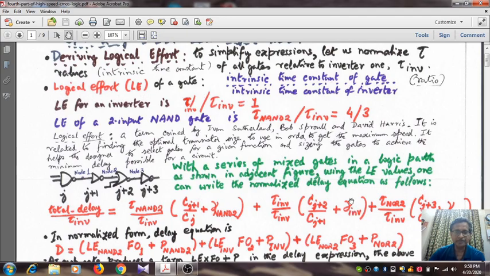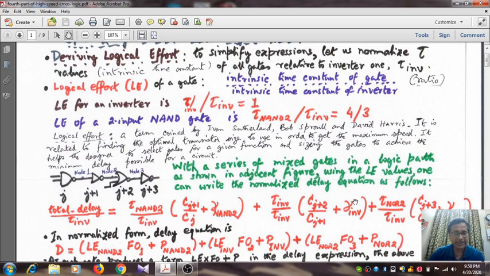Okay, so you know the self capacitance depends on the layout of an inverter, and for the inverter, self capacitance is nothing but the effective capacitance multiplied by W plus 2W, and the input capacitance consists of the product of Cg, that is gate capacitance per unit length, multiplied by W plus 2W, right? So it boils down to the ratio of C effective divided by Cg, that is 1 by 2, so that is 0.5.